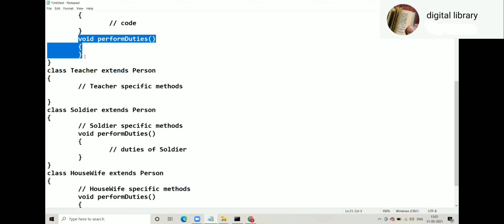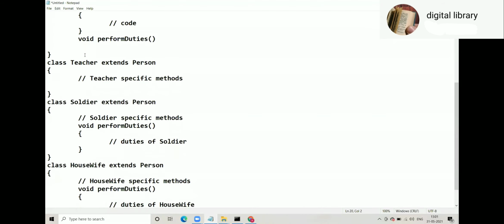What you exactly want is to make perform duties compulsory. For that, you will not write these brackets. You will not define this method. You will declare this method, and you will declare it with the abstract keyword, because you want the child class to compulsorily define that method. That's why you will make this function abstract.